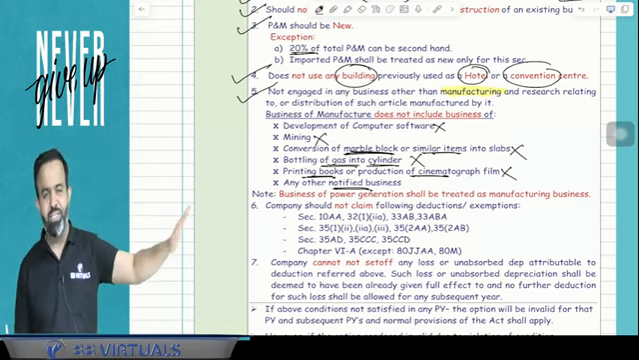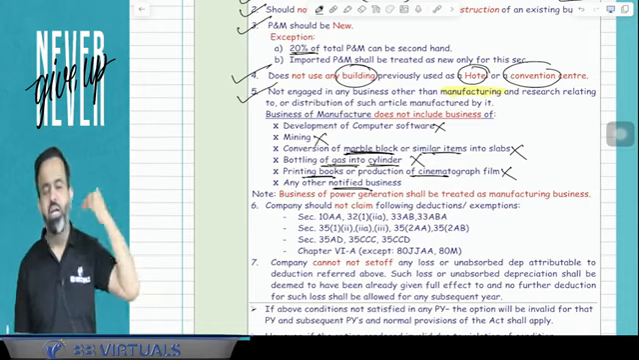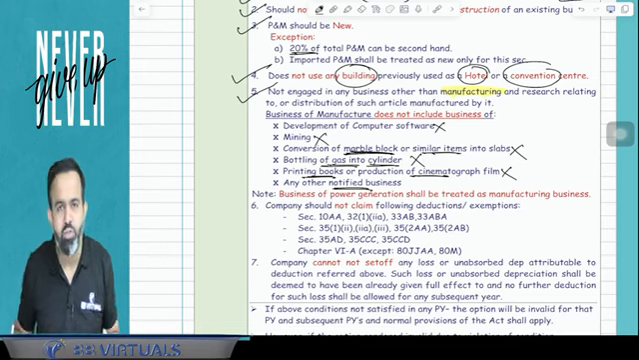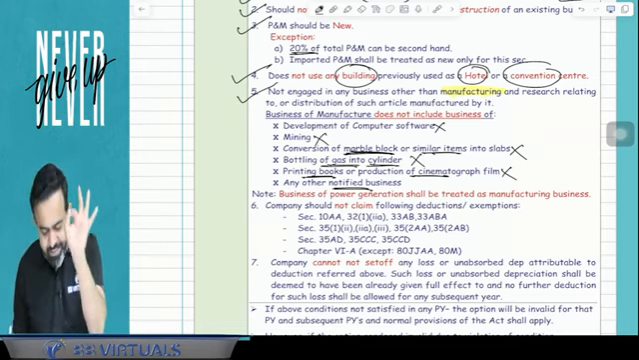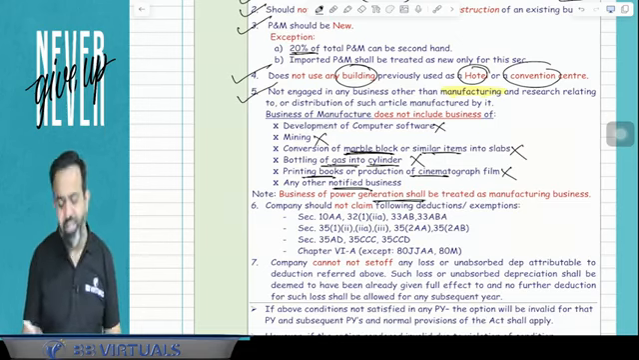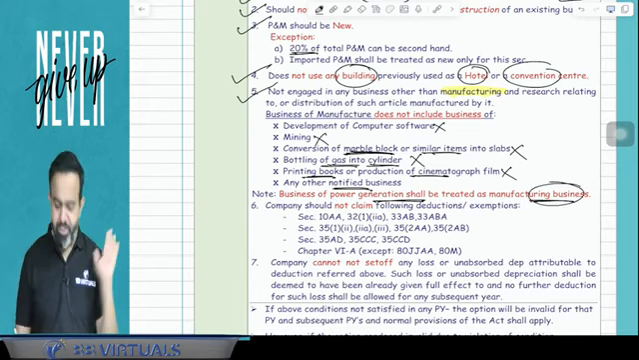So what I'm saying is that development of computer software is not a manufacturing business. Mining is not a manufacturing business. Conversion of marble block into slabs or tiles is not a manufacturing business. Printing of books or production of movies is not a manufacturing business. But wait a minute, electricity generation will be treated as manufacturing business.